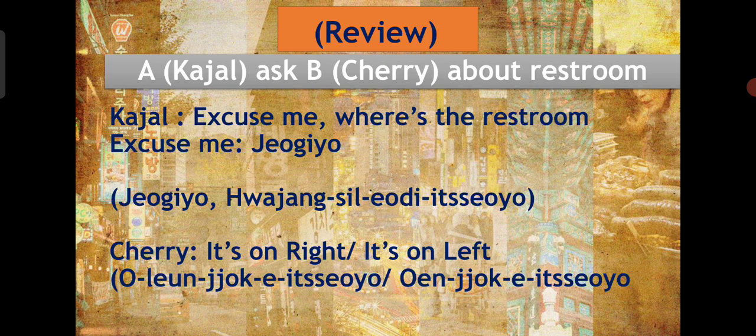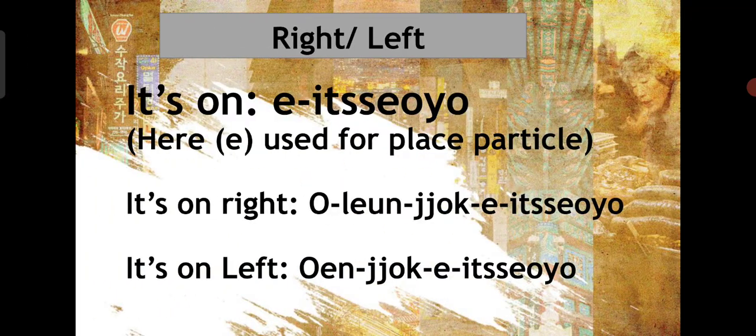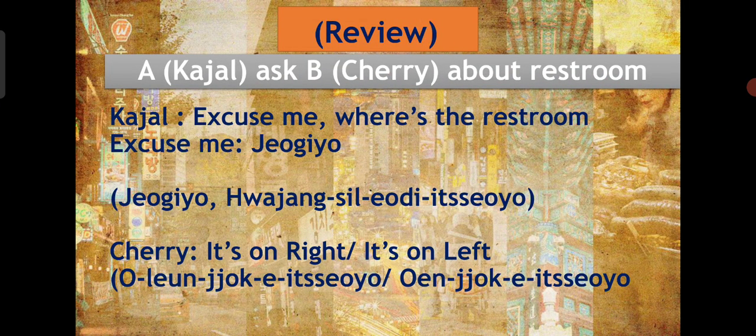And if she replies it's on the left, it may sound like Wenchoki, it's Sayo. Wenchoki, it's Sayo. Repeat after me. Excuse me, where is the restroom? Chogiyo, Wajangshi Lodi Sayo. And Cherry will reply it's on the left. So what does it sound like? Wenchoki, it's Sayo. Yeah, that's great.